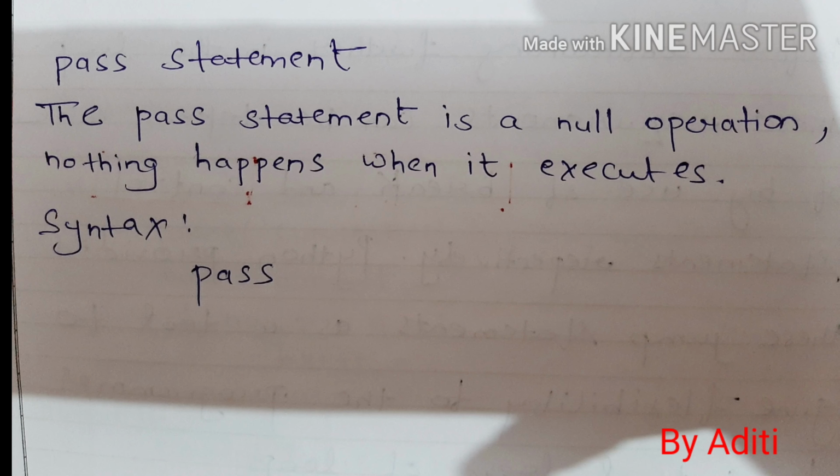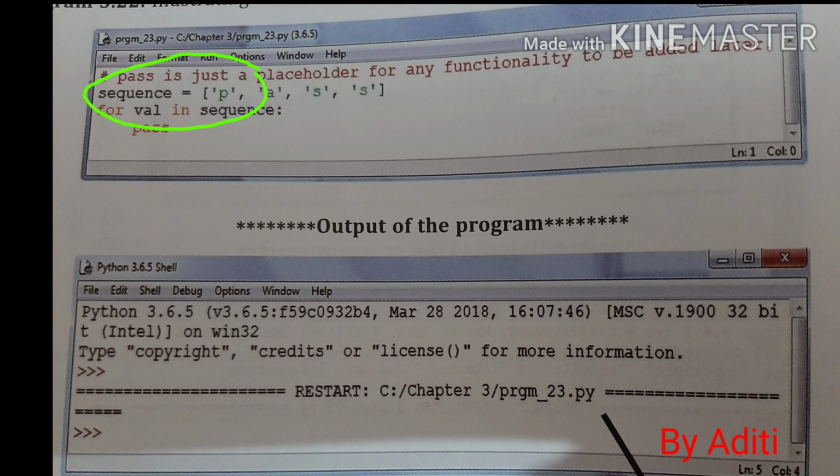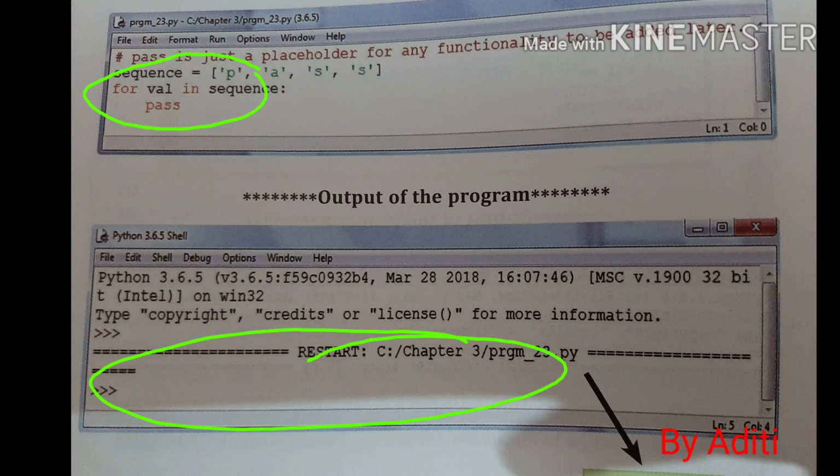Nothing happens when it executes. This is the example of the pass statement. See, no output is displayed.